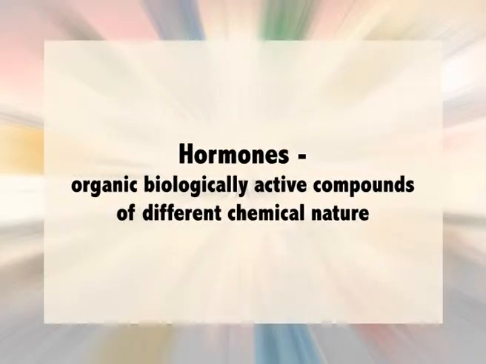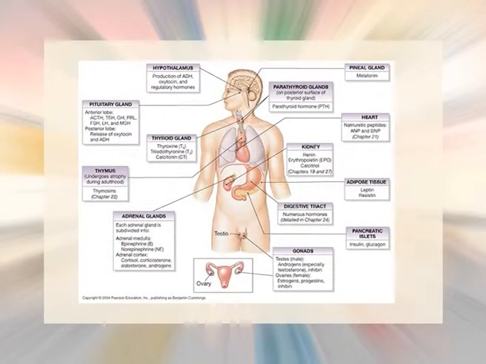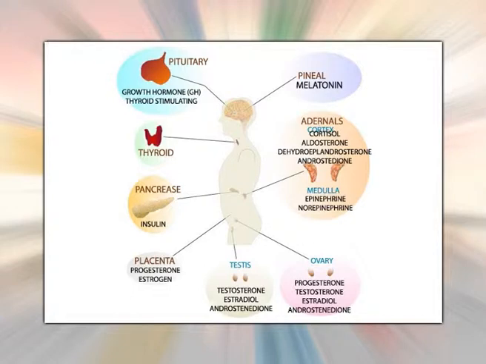Hormones are defined as organic biological active compounds of different chemical nature. Chemically, they are amino acid derivatives, polypeptides or proteins or steroids. Hormones are produced and secreted by endocrine glands into circulation. They have profound physiological and biochemical activities. Hormones are the chemical messengers of body. Human body secretes and circulates around 50 different hormones.